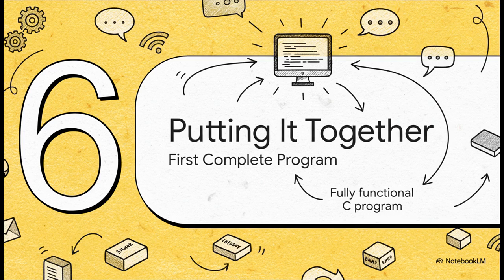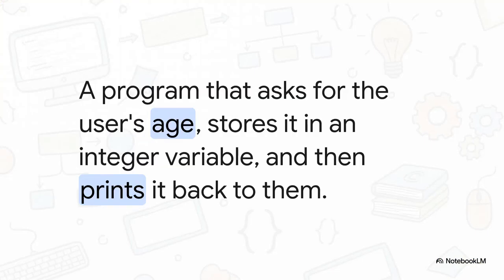All right, we've covered the grammar, the vocabulary, our data storage boxes, and how to communicate with the user. It is time. Let's put all these pieces together and build our very first fully working C program. Let's break this down line by line. Every C program starts in this main function.